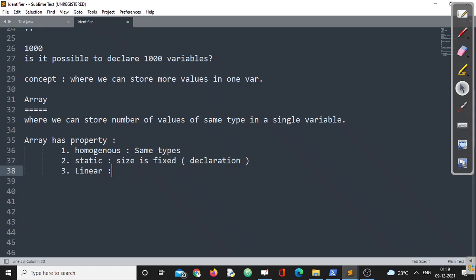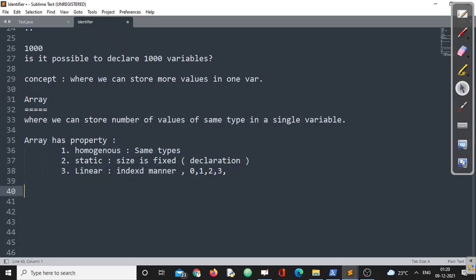What is linear? It is always stored in an indexed manner, right? The index starts from 0, 1, 2, 3, like that. Or linearity means it will be stored consecutively in memory, right? So the best way to define array is a homogeneous, static, and linear data structure. You can define it in this way, no problem at all. This is the normal definition of an array, right?